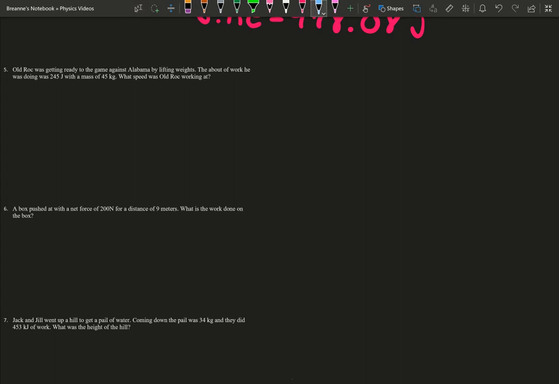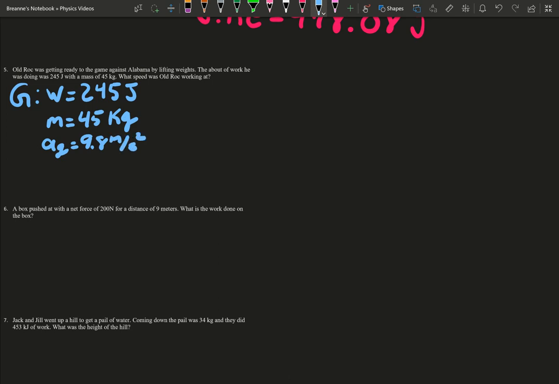So let's start with our givens. It says work, so it gives us work to be 245 joules. It gives us a mass to be 45 kilograms. We always know gravity, right? To be 9.8 meters per second squared. And that's about it. So our unknown, what are we looking for? We are looking for our speed, so we're looking for our v. And we know that needs to be in meters per second.